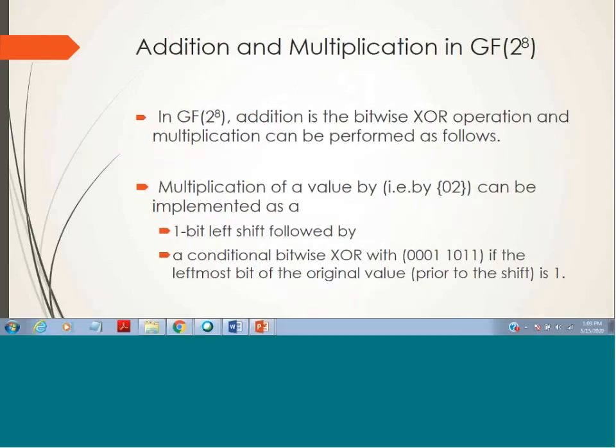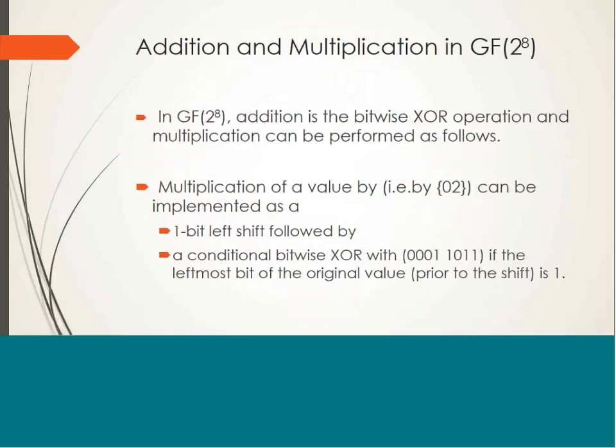We are going to use GF(2^8) operations here. I think this term is new for all of you. GF(2^8) means Galois field 2 raised to the power 8, and we are going to perform all operations using it.